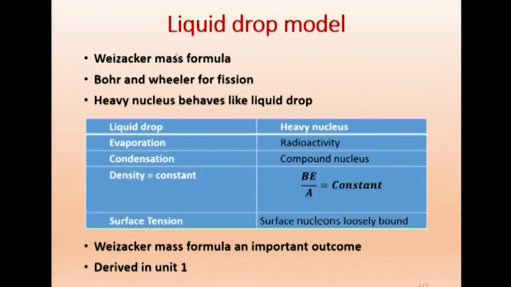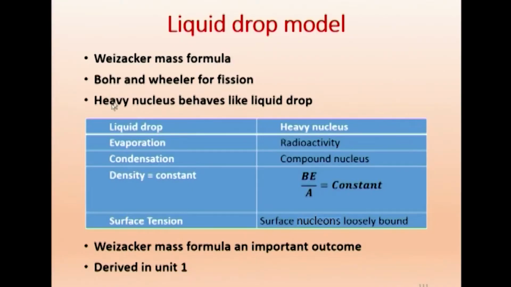When you go to the liquid drop model, in the first unit we derived the Weizsäcker mass formula that is based on the liquid drop model, and it has been derived already, and therefore we are just making a note of that so that we can recall it. And under the liquid drop model we have the Bohr-Wheeler theory. Bohr and Wheeler for fission. Weizsäcker gave the mass formula. Bohr and Wheeler are the two physicists who gave the explanation for the fission process.